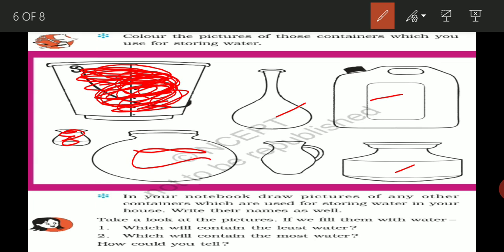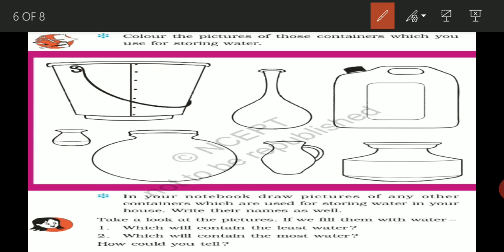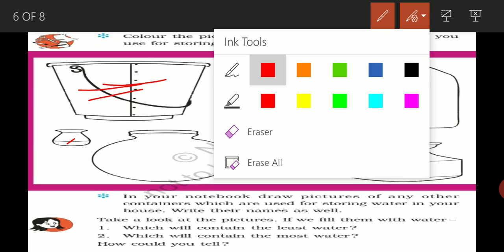Pots, if you are using, you can color it also. If you are using containers made up of soil, then you can color this one also. It's made up of clay basically. So it's completely depending on you, among all these containers, whatever you use, you have to just color it. Suppose I am using only a bucket, I will just color the bucket. If you are using tumblers also, you can color the tumblers also. Clear? It's completely depending on you.